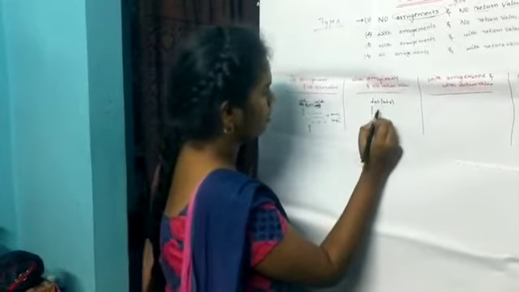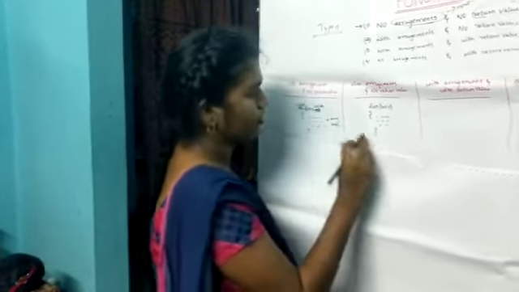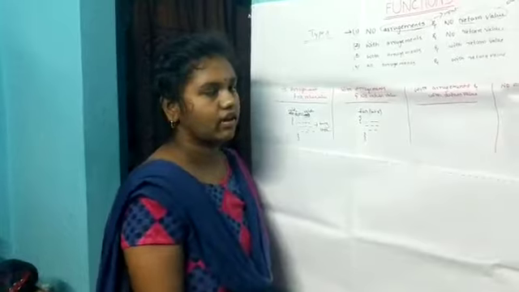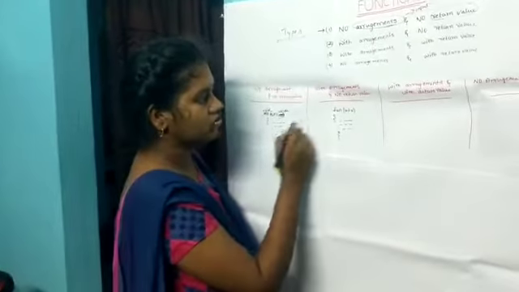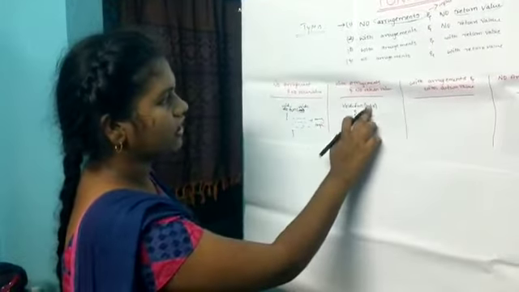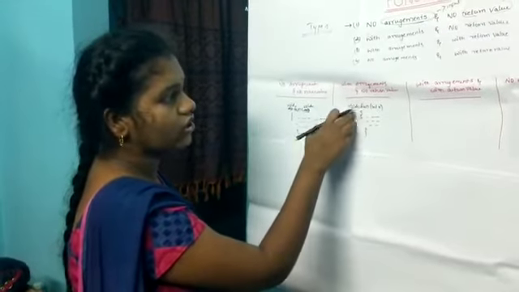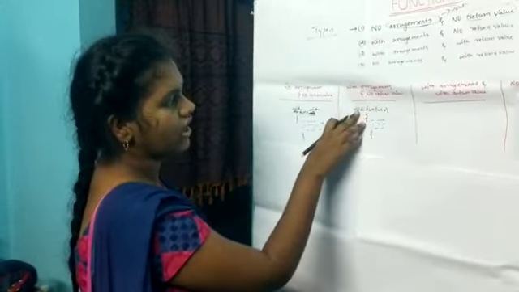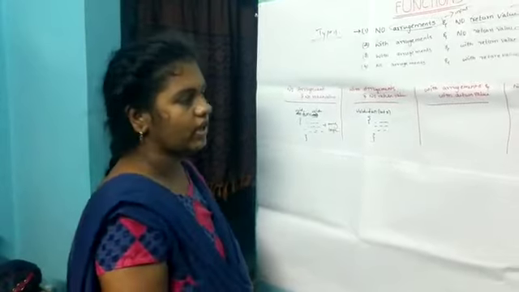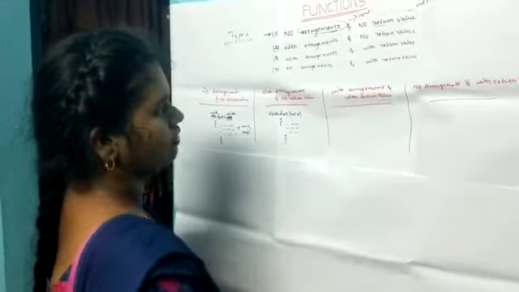First you write some logic here, and after the logic there is no return value, so we write void. Next, with arguments and without return value.